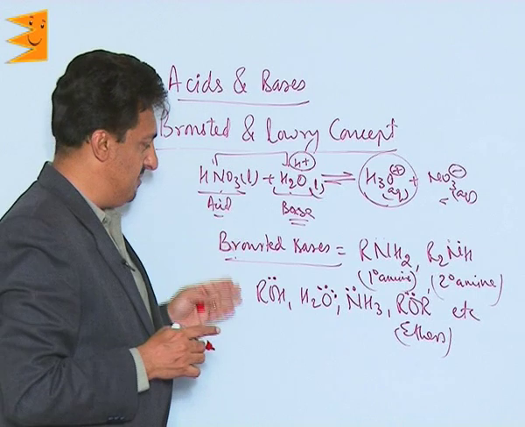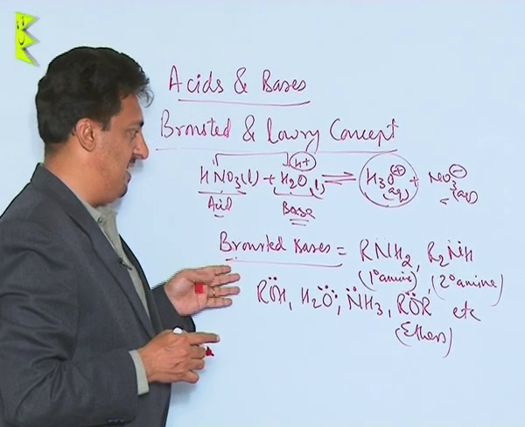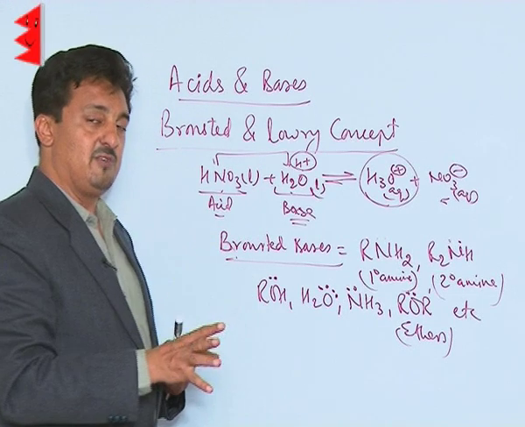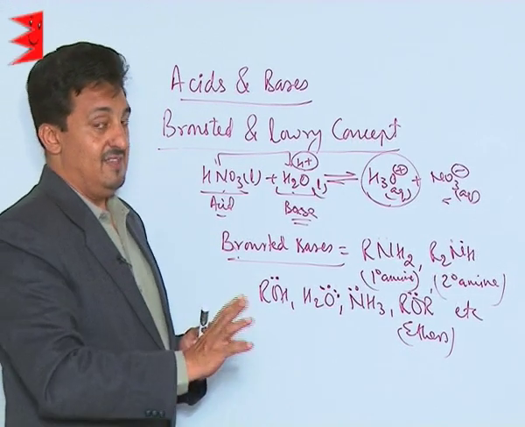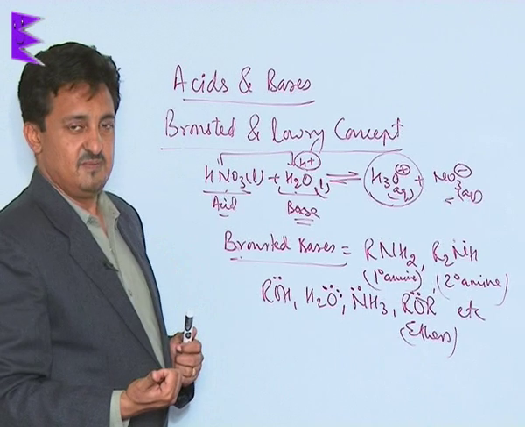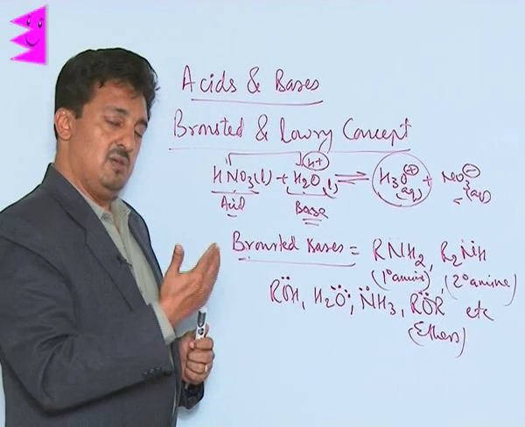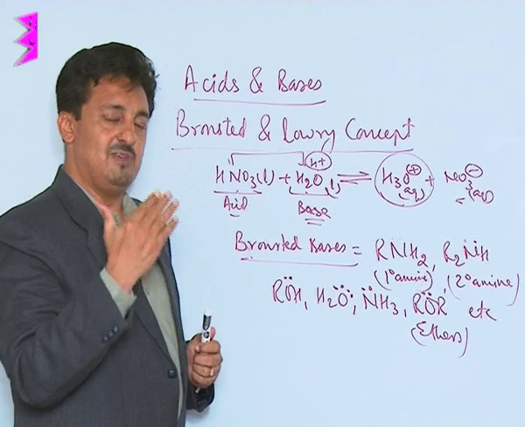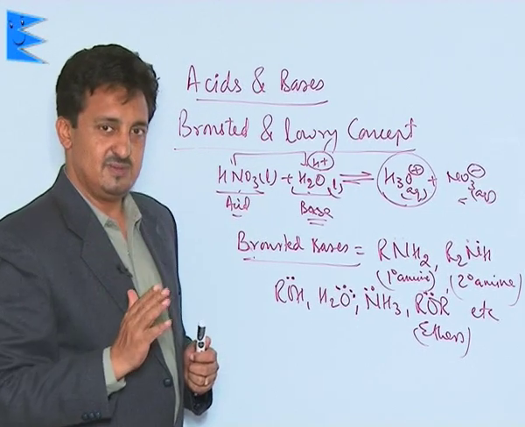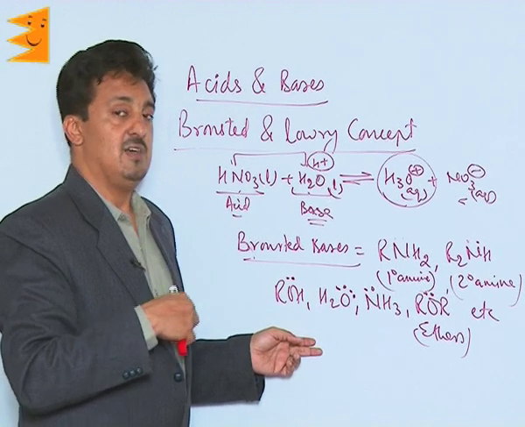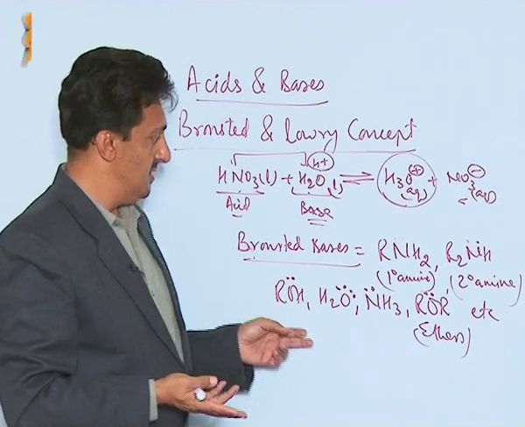Now what you find from these examples of bases and this reaction is that these Bronsted bases are very different from the Arrhenius bases because they are not having any OH ions. They can't give any OH ions. So Arrhenius bases and Bronsted bases are completely two different concepts. These are proton acceptors, whereas Arrhenius bases are hydroxyl ion donors.